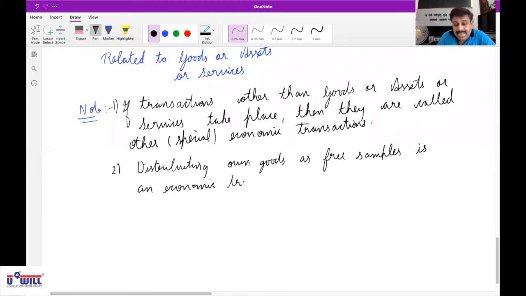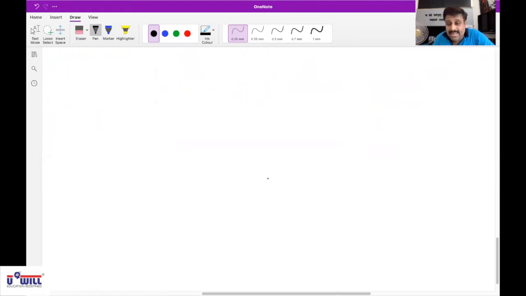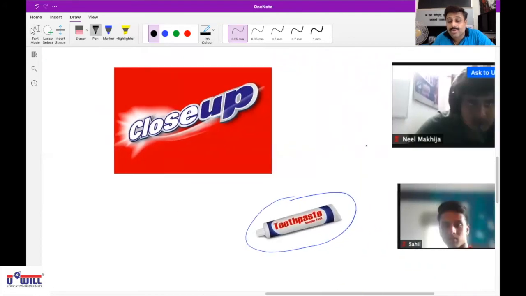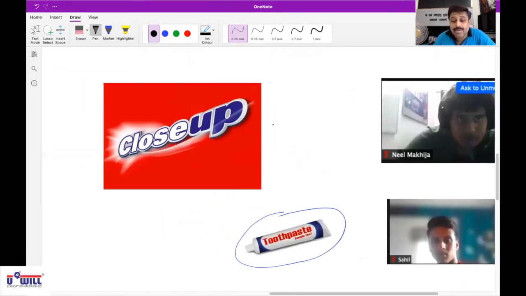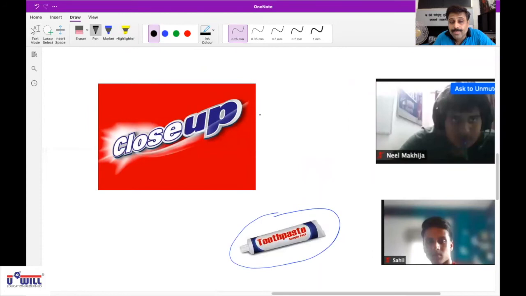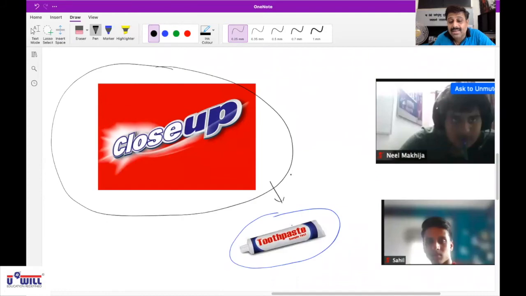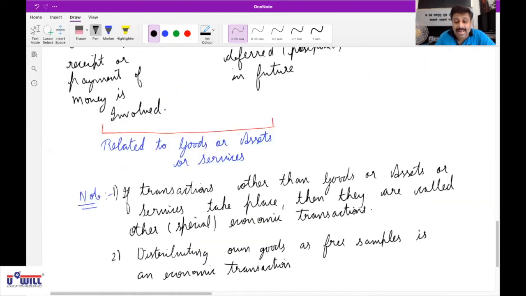Did you understand it or not? Yes, sir. So tell me, this example I have written is from whose point of view? Close-up company's. For Close-up company, if they give toothpaste, it is an economic transaction. I hope everyone is clear, right?